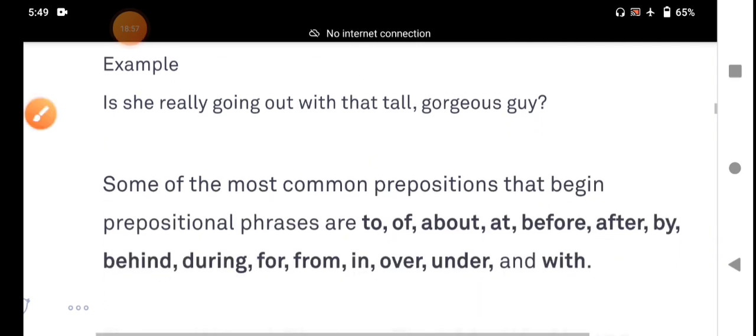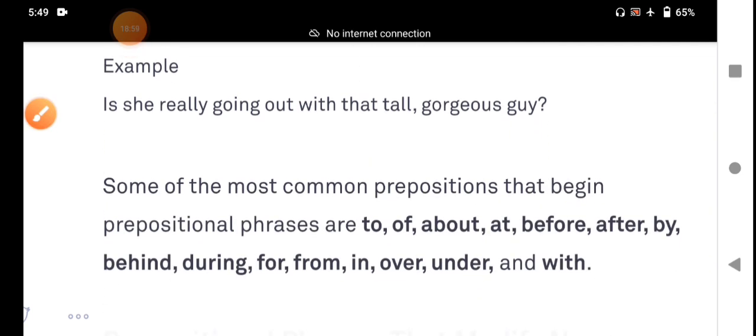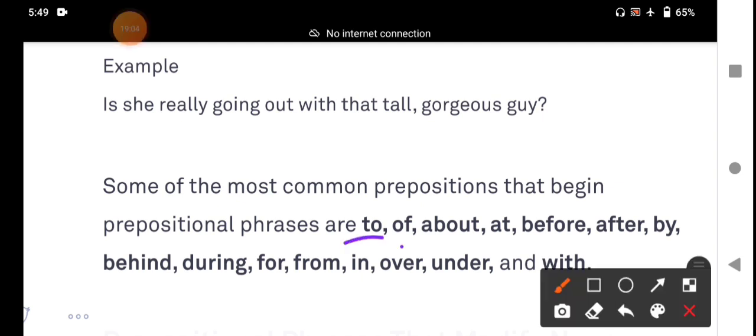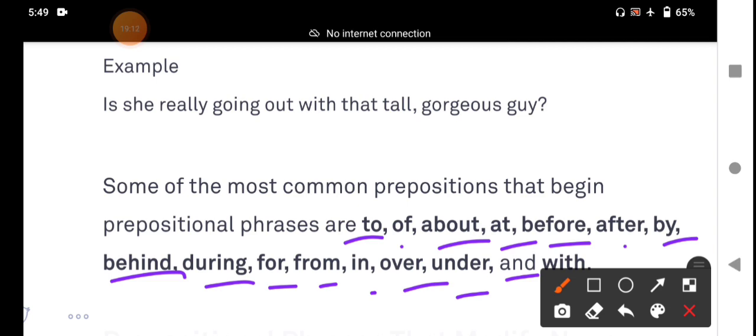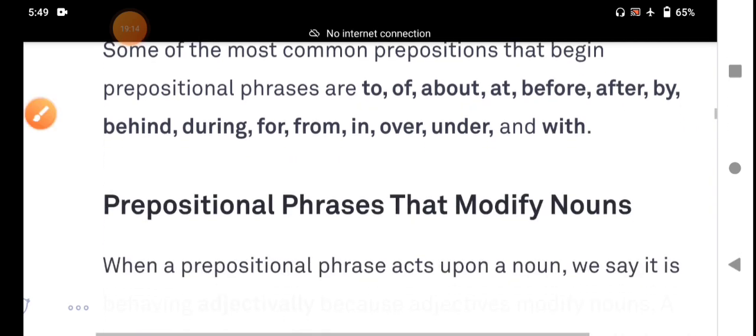For example, some of the most common prepositions that begin prepositional phrases are to, of, about, at, before, after, by, behind, during, for, from, in, over, under, and with. These are some of the prepositions that start prepositional phrases.